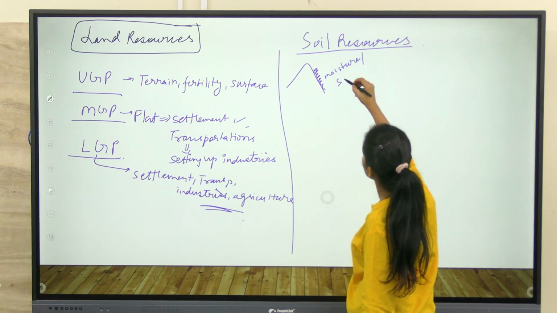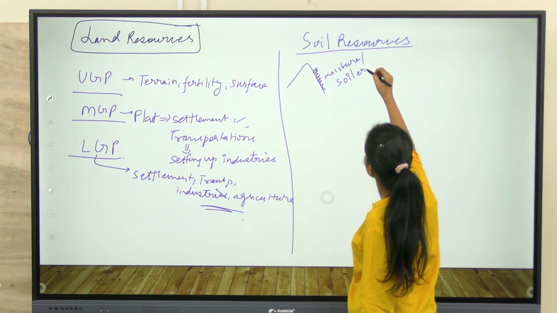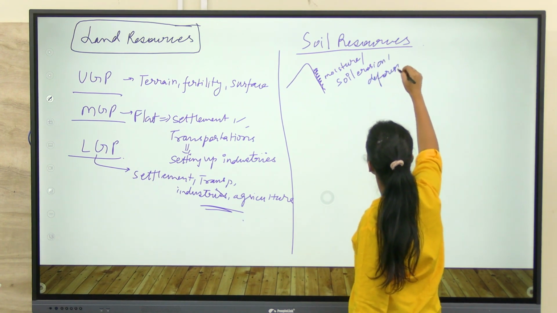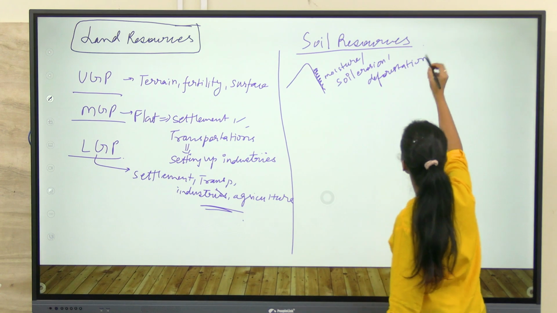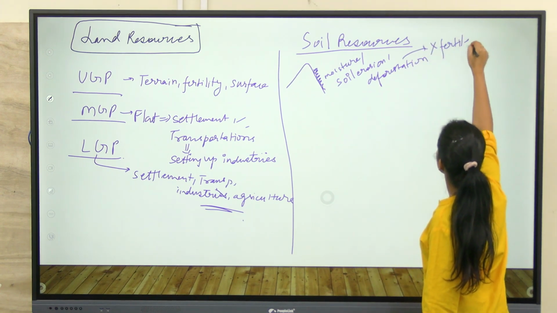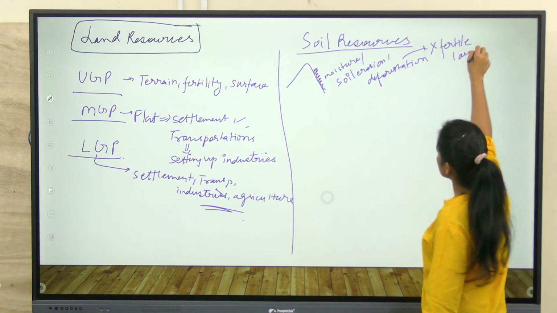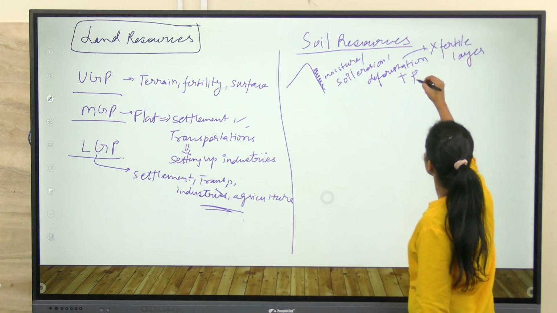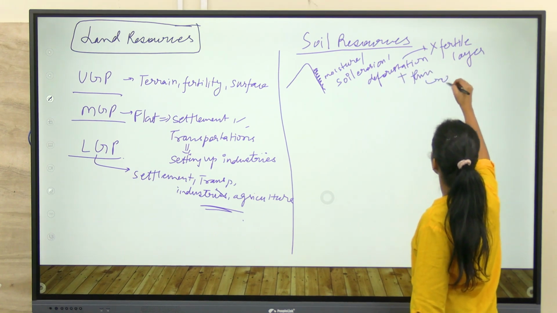Also, there are cases of soil erosion and deforestation in these regions. Because of this, the fertile layer of soil is washed away. So this is the condition of soil here, and plus the soil layer is also very thin because of erosion.